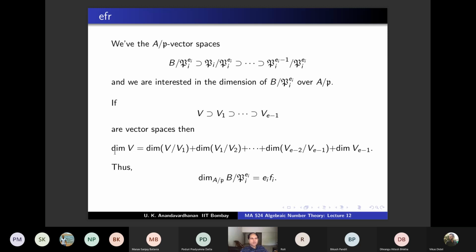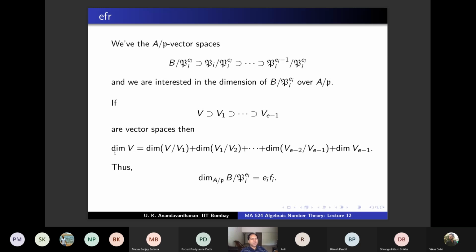So conceptually, what are the significant steps in this proof? The result was about Dedekind domains, but by localization, without loss of generality, you can assume that your ring is a DVR. Once you are a DVR, B/PB is a vector space over A/P of dimension equal to the degree of L over K. By the Chinese remainder theorem, it is isomorphic to a direct sum of vector spaces; as vector spaces they are isomorphic, you should check.